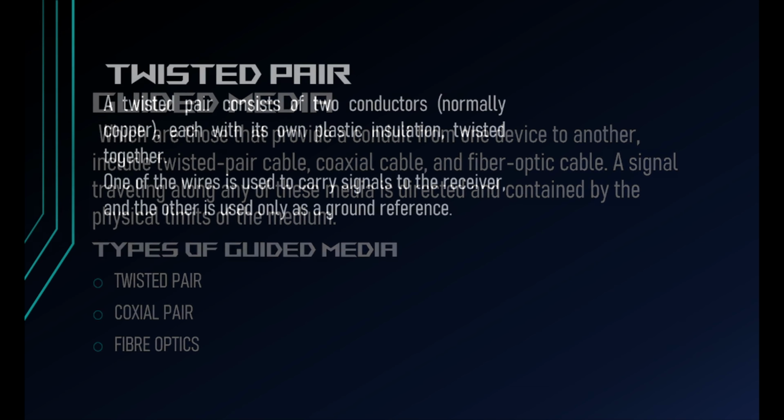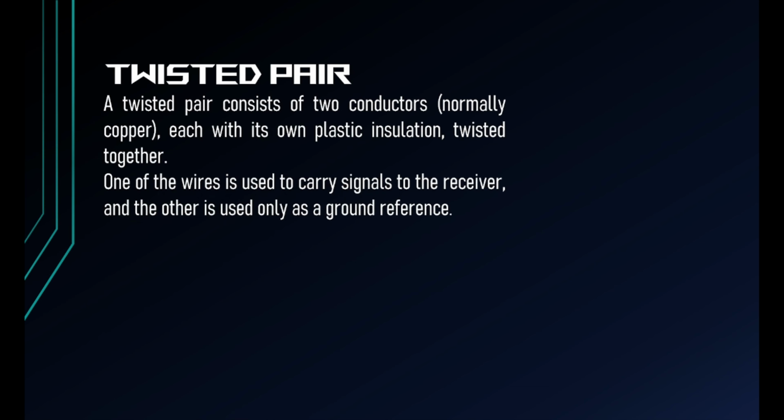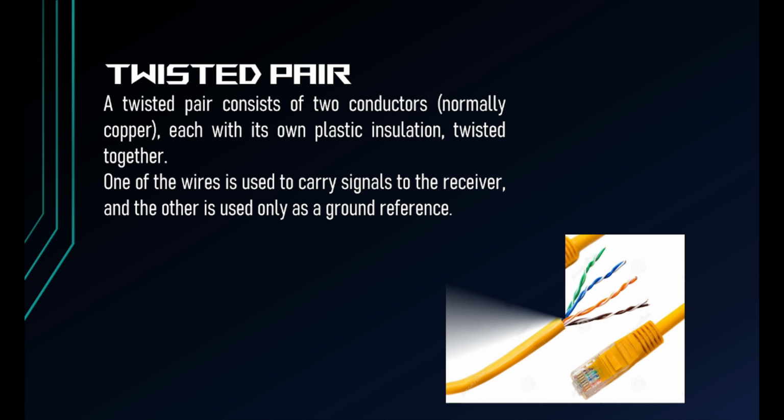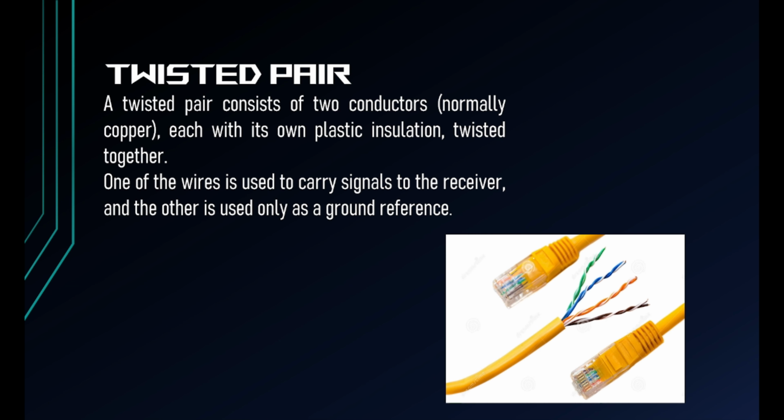Talking about the twisted pair, a twisted pair consists of two conductors. Normally we use copper wires, each with its own plastic insulation, twisted together. One of these wires is used to carry signals to the receiver, and the other is used only as a ground reference.